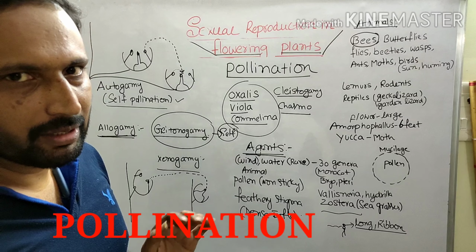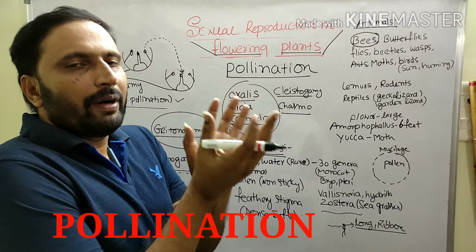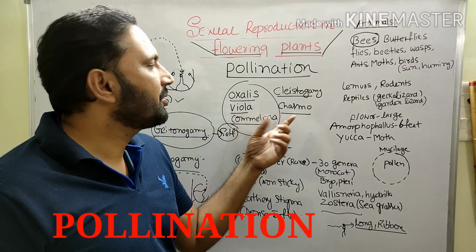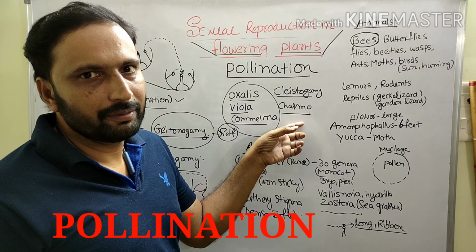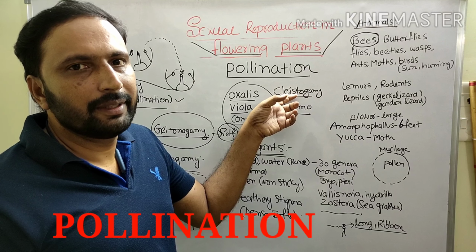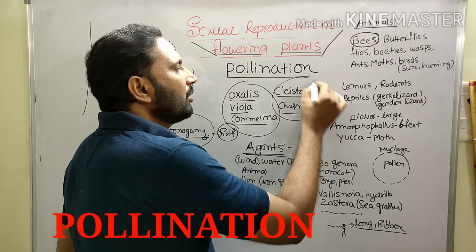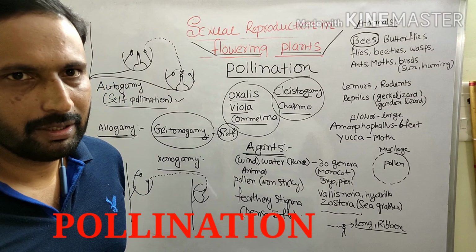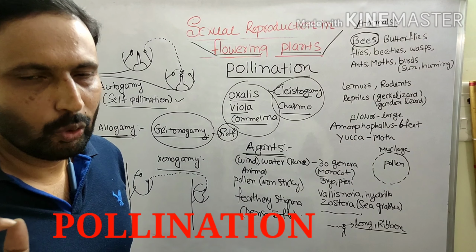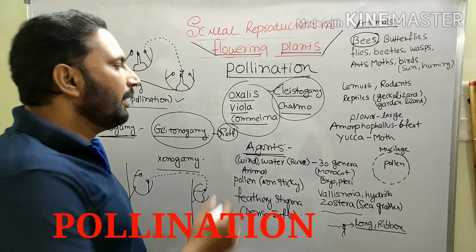Whereas chasmogamous flowers are also present. They are open flowers. In the chasmogamous flowers, there is a possibility of self-pollination and cross-pollination. But the maximum possibility in the cleistogamous flowers is self-pollination. So they contain both cleistogamous and chasmogamous flowers. In the cleistogamous flowers, no pollinating agent is required.